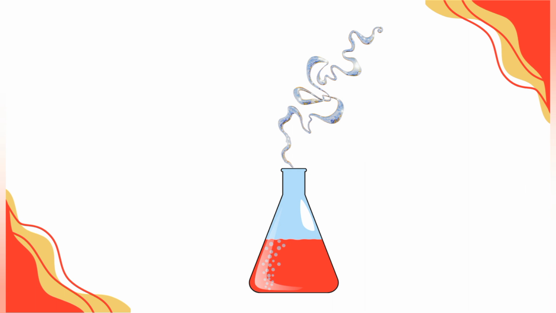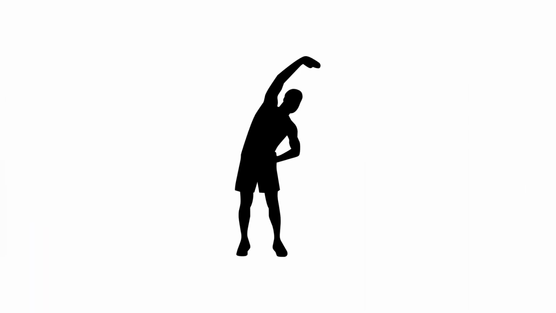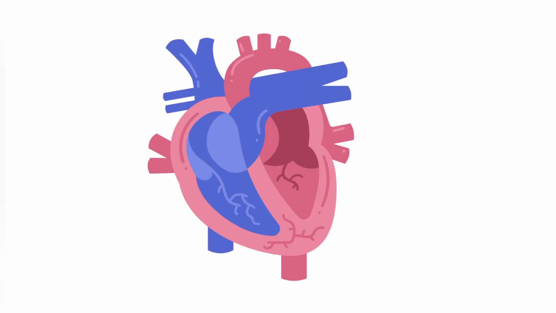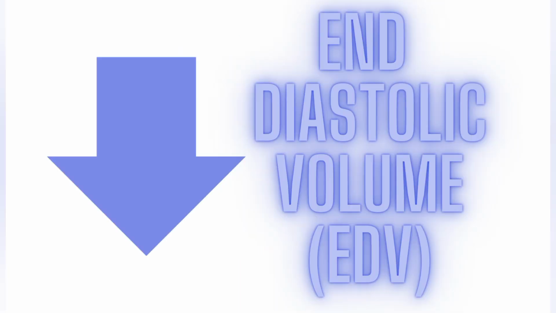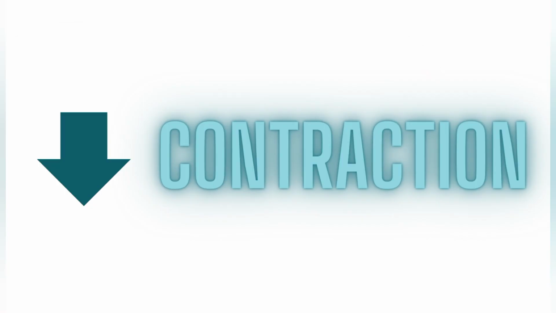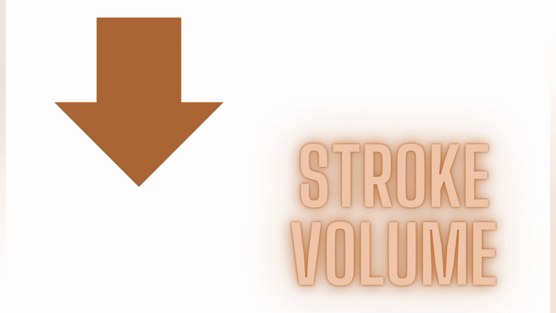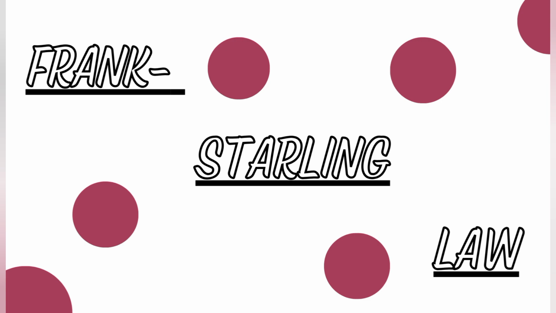The third is the compliance, meaning the stretchability of the heart, because the stretchability of the heart depends upon end diastolic volume. If end diastolic volume is low, then stretch of the heart will be low, which will lead to low contraction of the heart, and low contraction of the heart sums up to low stroke volume. And this whole phenomena is described by Frank Starling law.